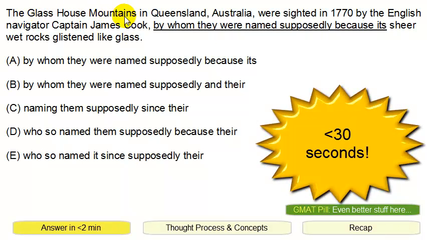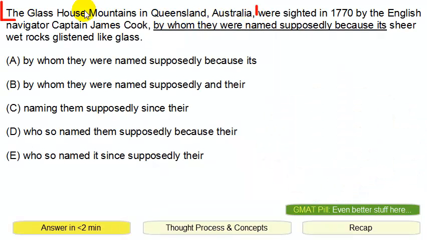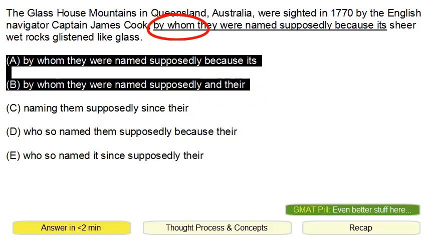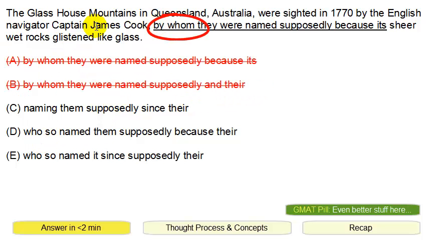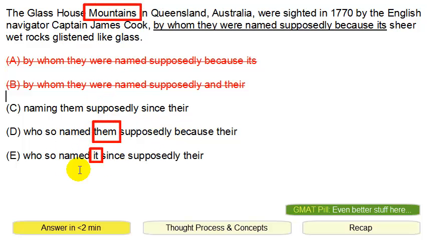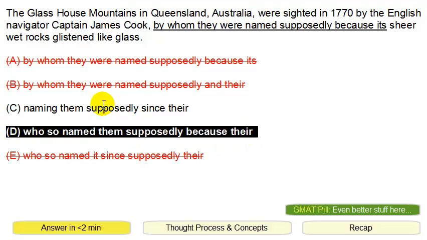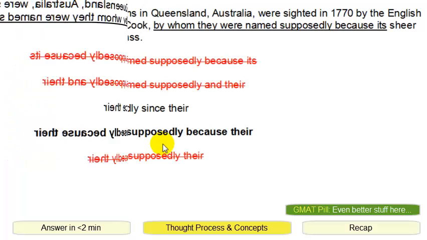The mountains in this place were cited in this time period by this person. By whom? Alright, so something's wrong with "by whom." It's not these guys. By this person who so named them, named the mountains, or named it. Well, mountains is plural, so it's not this one. The answer is D.